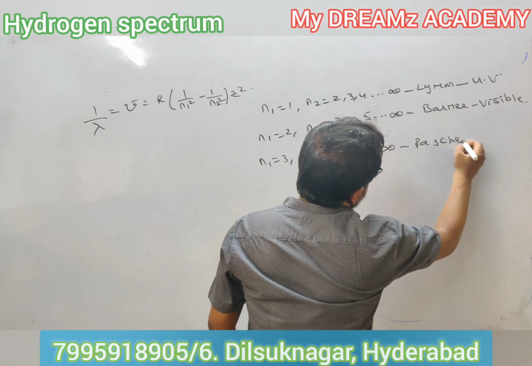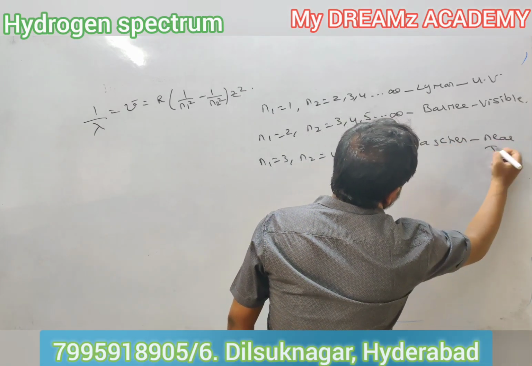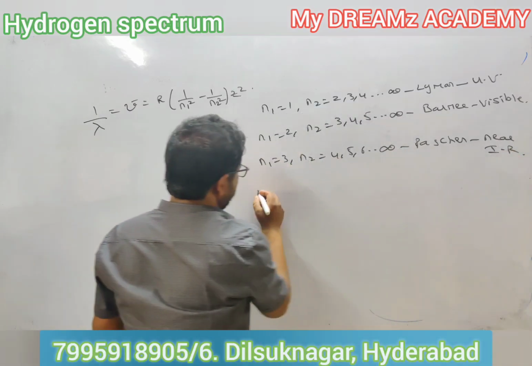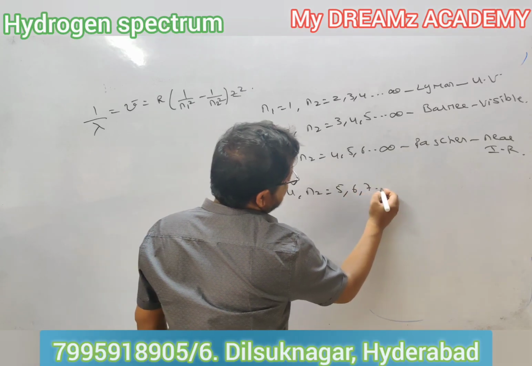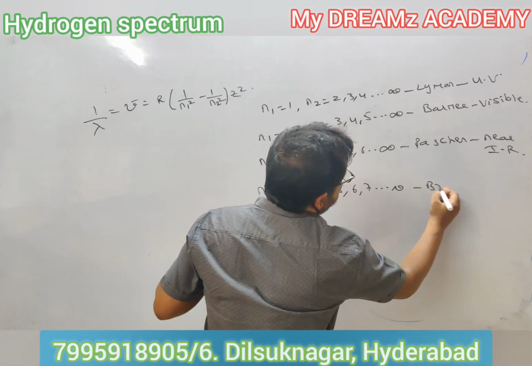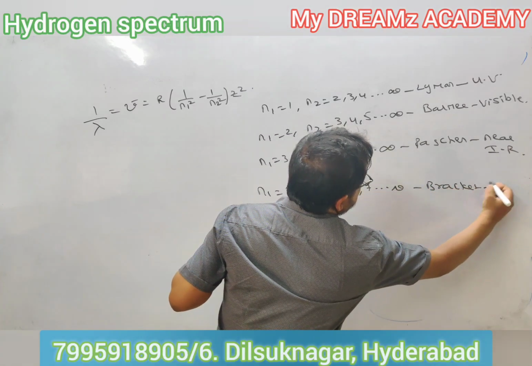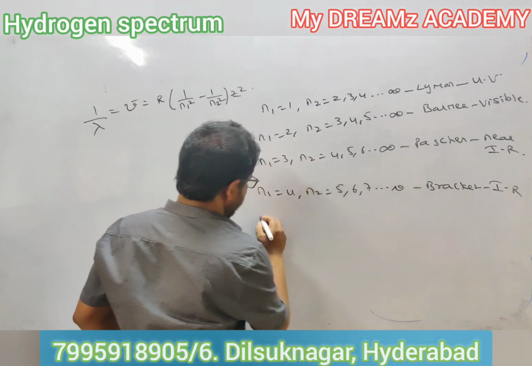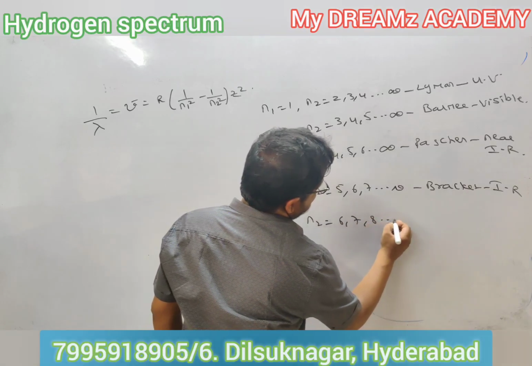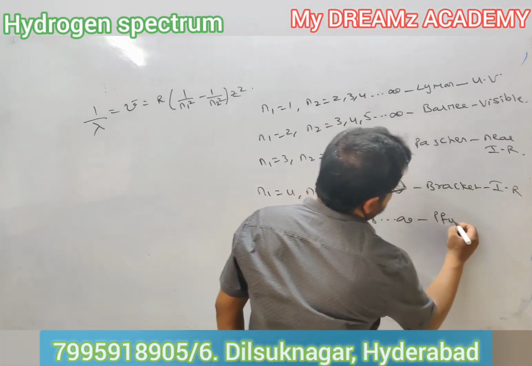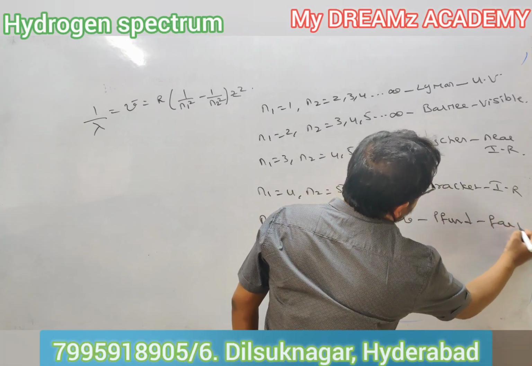It is called as what? Paschen series. It will be lying in the near IR region. If n1 is equal to 4, n2 is equal to 5, 6, 7 up to infinity. Brackett series. So that is IR region. If n1 is equal to 5, n2 is equal to 6, 7, 8 up to infinity. Pfund. P is silent here, so we call it as Pfund series for IR.